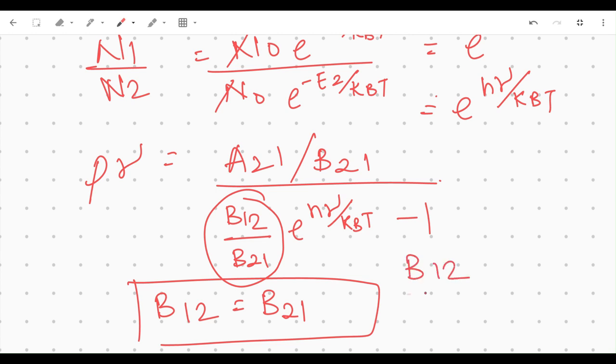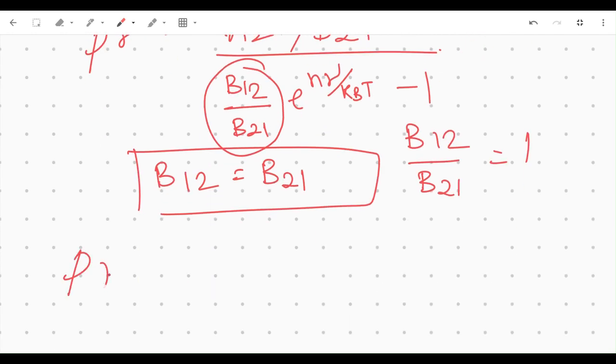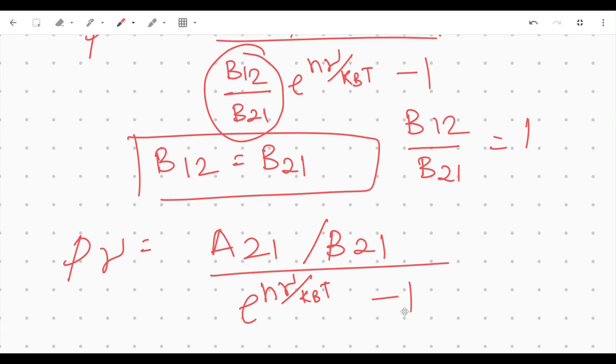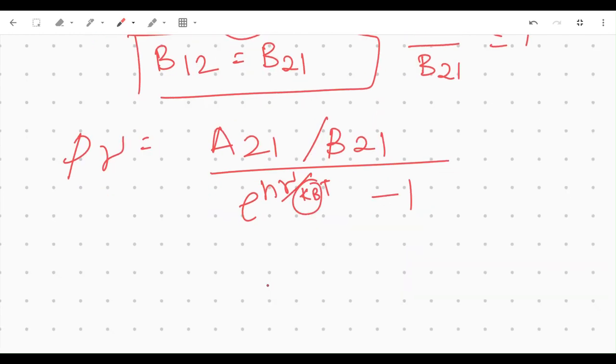Okay, so that means B12 by B21 is equal to 1. That would give us rho nu is equal to A21 by B21 divided by e to the h nu by kBT minus 1, where this kB here is the Boltzmann constant. T is the temperature, nu is the frequency, h is Planck's constant, which is 6.626 into 10 to the power minus 34 joule seconds.